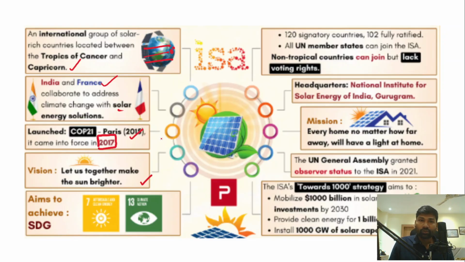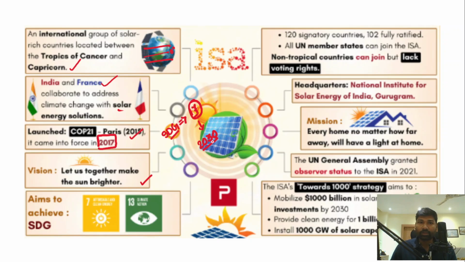And in fact, we have the Sustainable Development Goals Agenda 2030. How many sustainable development goals are there? 17 sustainable development goals, and these are aimed to be achieved by the year 2030.